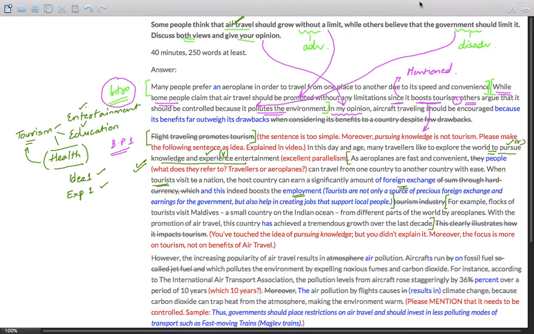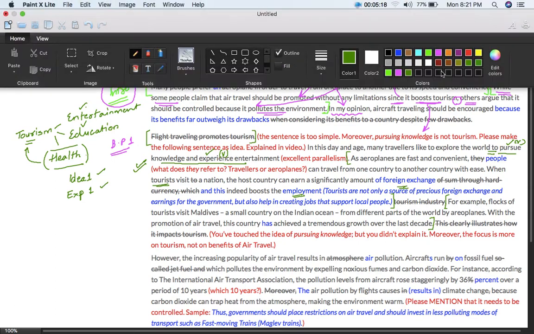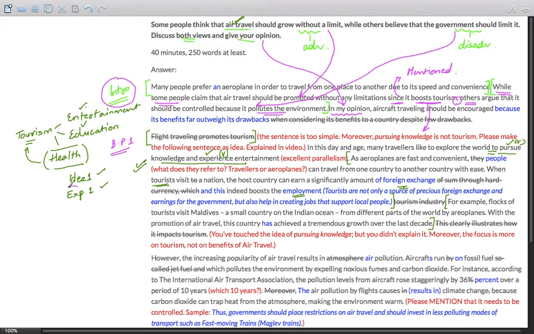So this place should have been reserved for how air travel boosts tourism, not the benefits of tourism. So the question which the student had in mind was somehow altered by this point, and this is a common mistake students make.